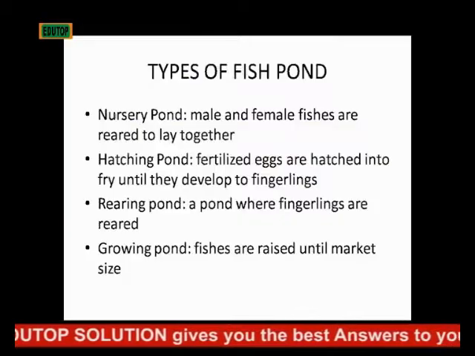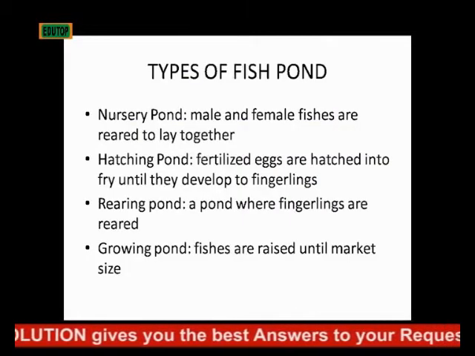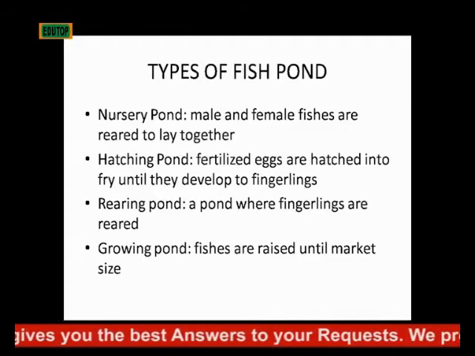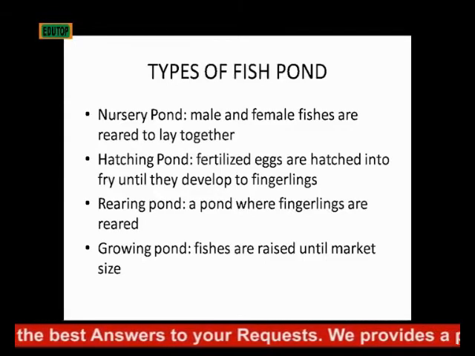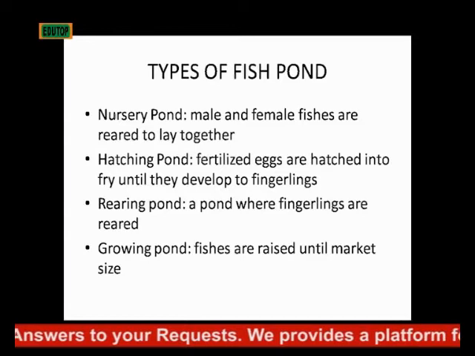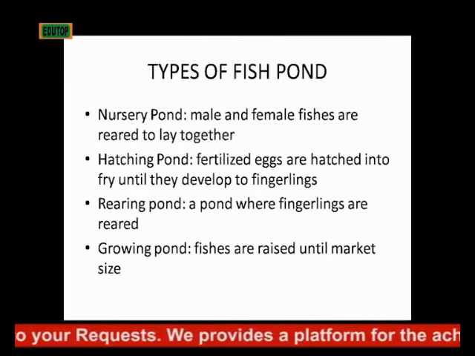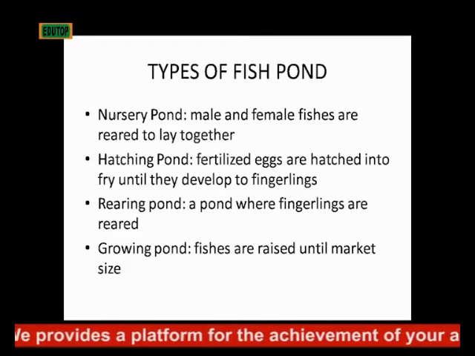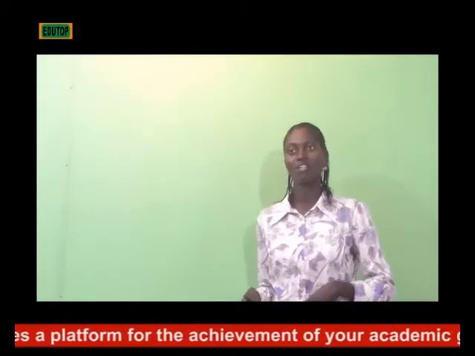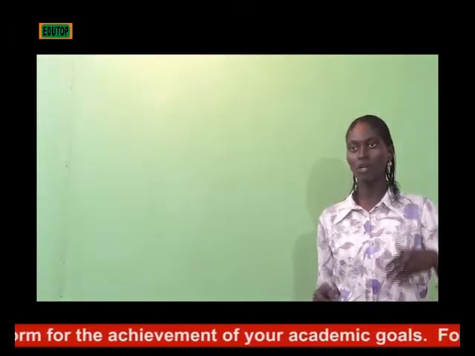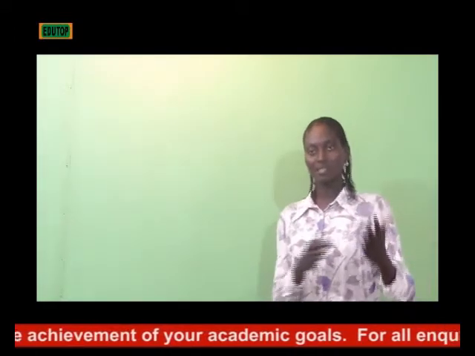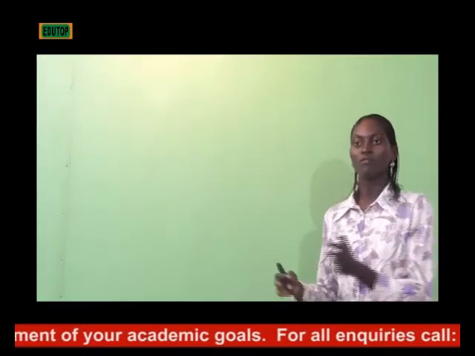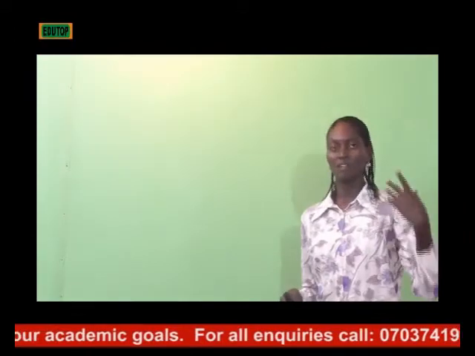Then we have the hatching pond. After they are laid together, then they will have to hatch, definitely. So fertilized eggs are hatched into fry. I told you that fry are young fishes until they develop to fingerlings. I mentioned fingerlings, then I mentioned fry. So once they lay together in the nursery pond, they are moved to the hatching pond where the fertilized eggs are hatched into fry. Then they become